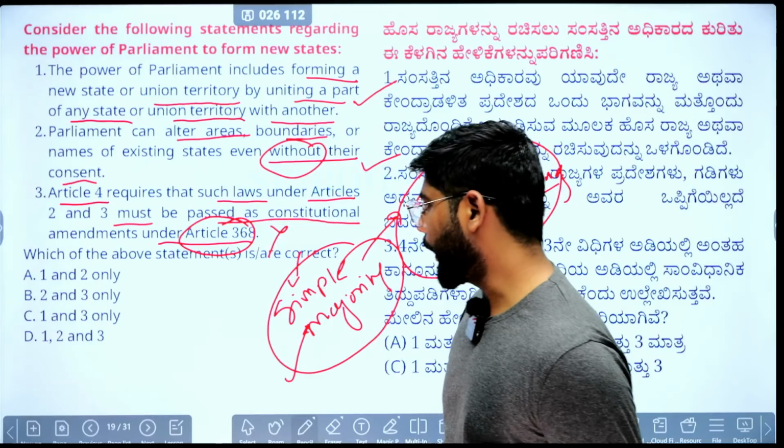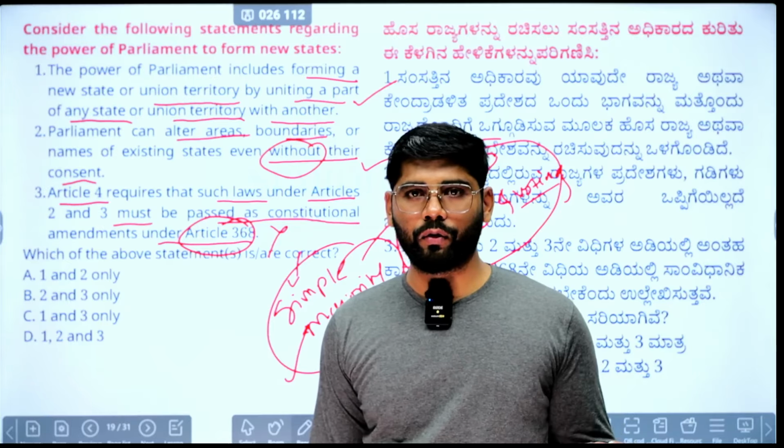Also one more fact: the Parliament or the President needs to refer the bill to the state whose boundary is going to be altered.